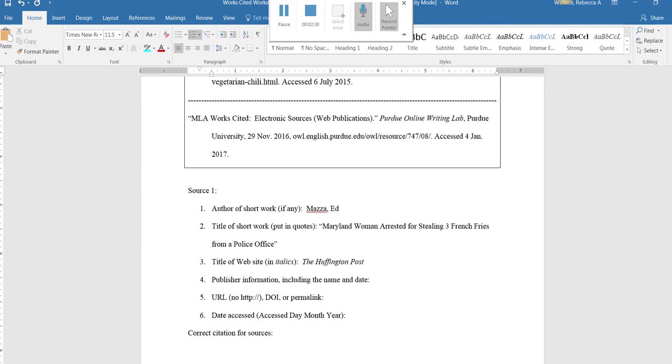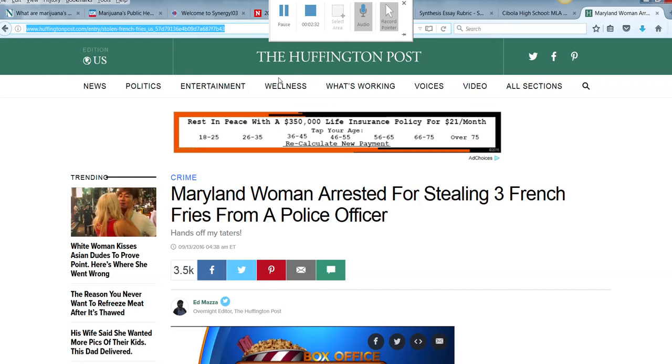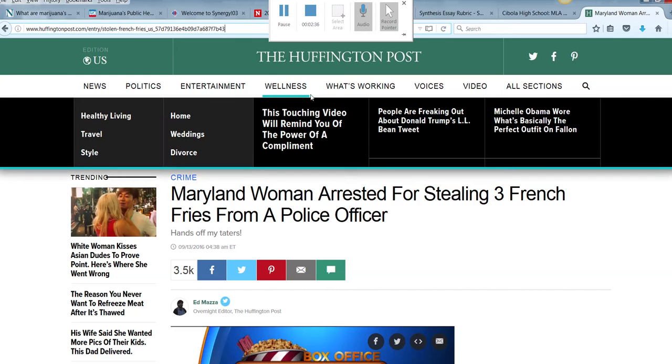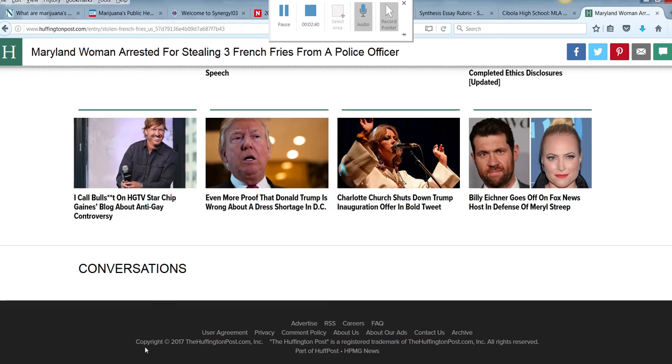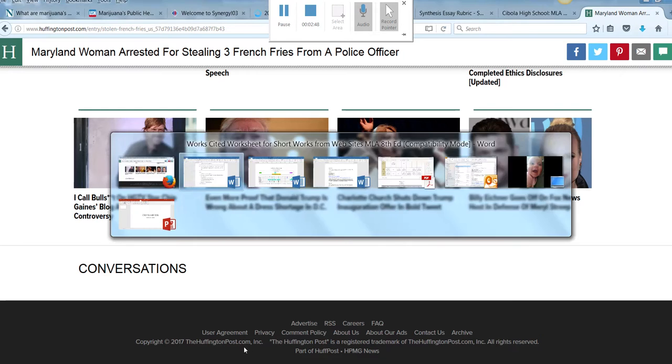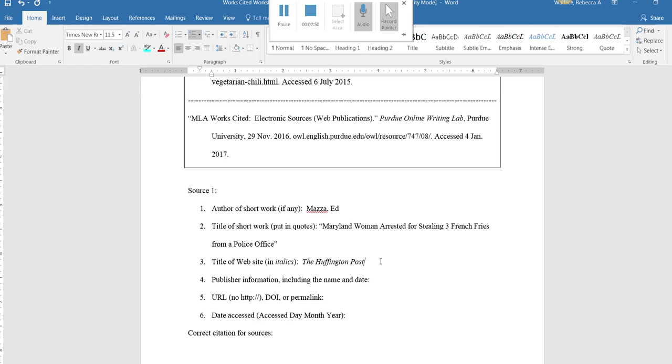We want to move back over to find out who the publisher is. We'll need to go to the bottom of the page. You notice right down here where the copyright is. So copyright 2017, thehuffingtonpost.com. We'll go ahead and copy that, so we write that again here.